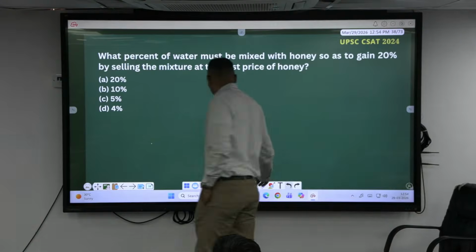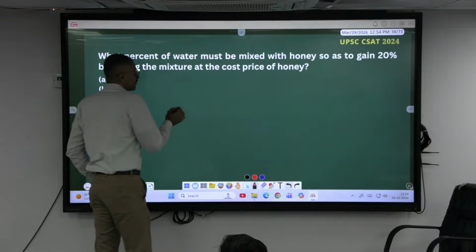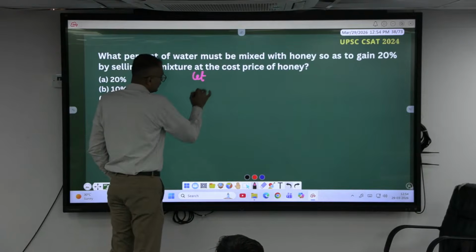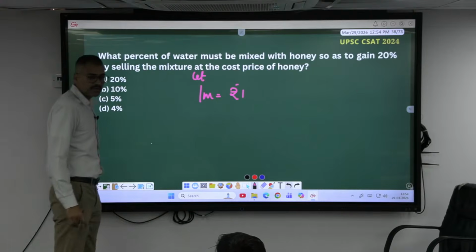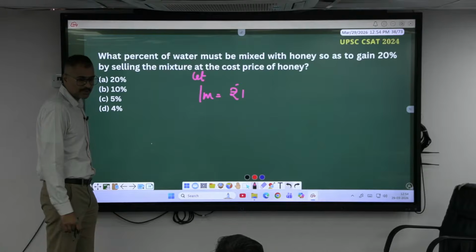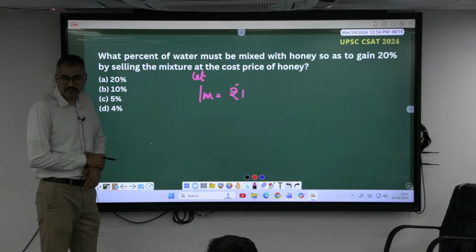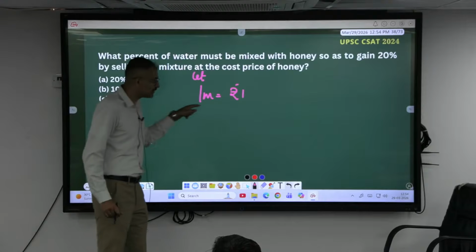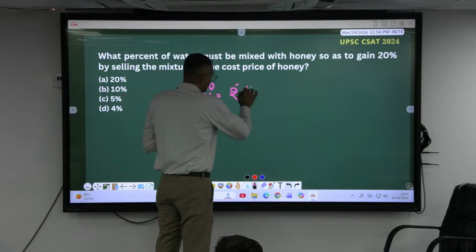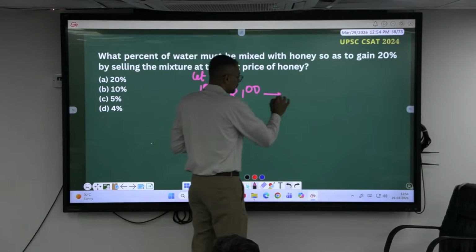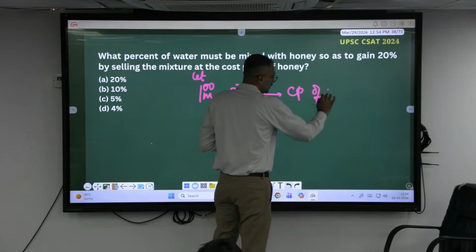Okay, look here now. Let's build an example around this one. Let's say 1 ml is equal to 1 rupee. Okay, for whom? For the one who's buying. Okay, to sell an article you have to buy in the first place, isn't it? 1 ml 1 rupee. 100 ml you have bought. What is the price? 100 rupee. This is the cost price of what? Honey.